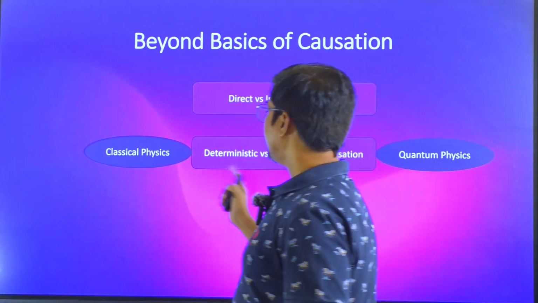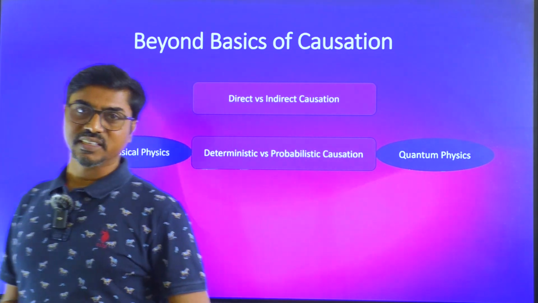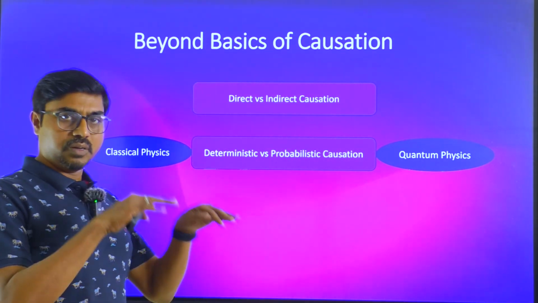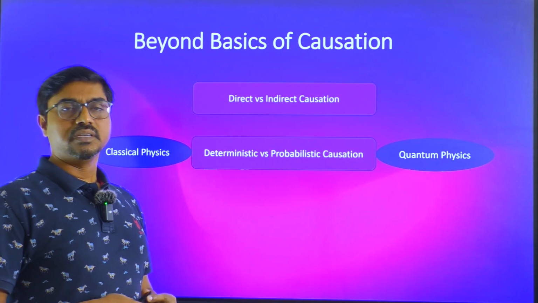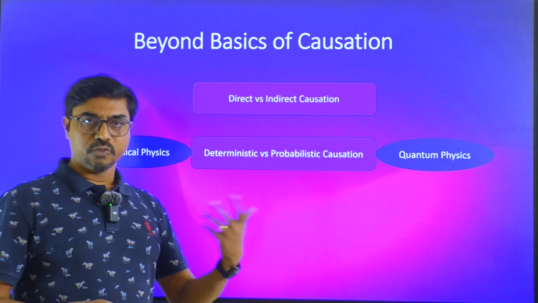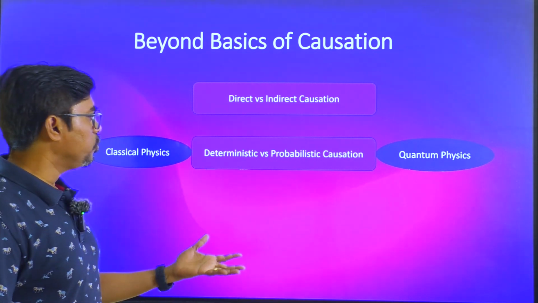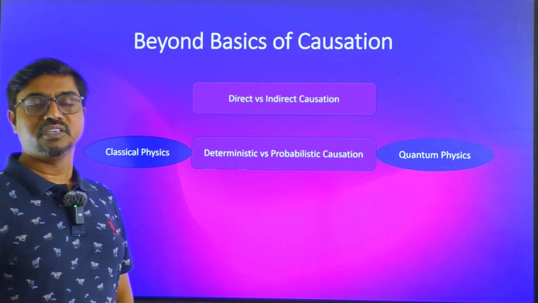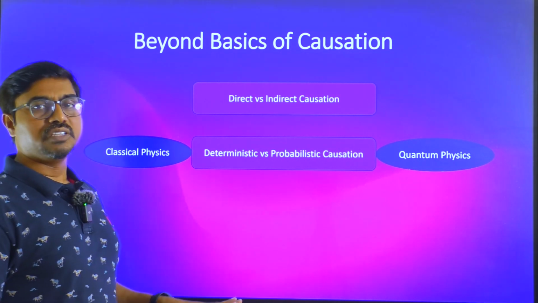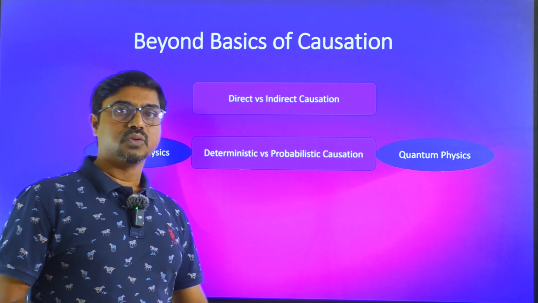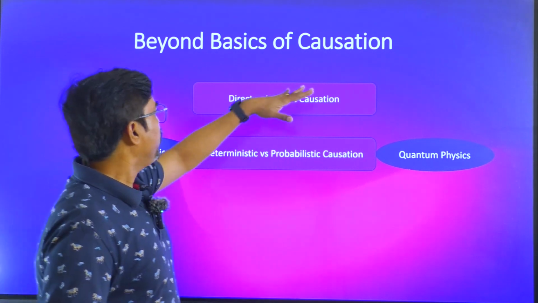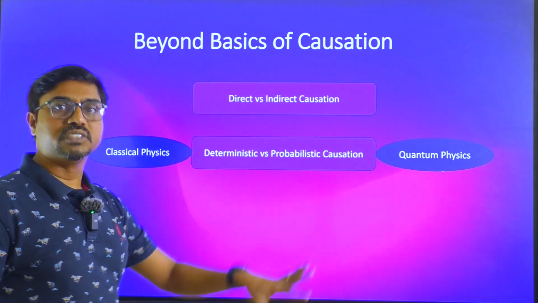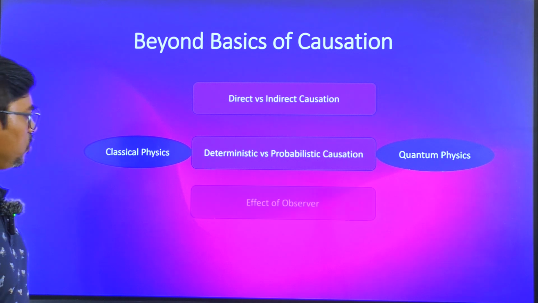But when you go for quantum mechanics, for the same set of present variables, present conditions, the outcome can have a lot of possibilities. So we go for a probabilistic view. But causation says the deterministic view. So does it mean that at the quantum mechanical level, causality does not work? That is another question. Should we modify causation into a little subtler way? That is another point that we need to work on.